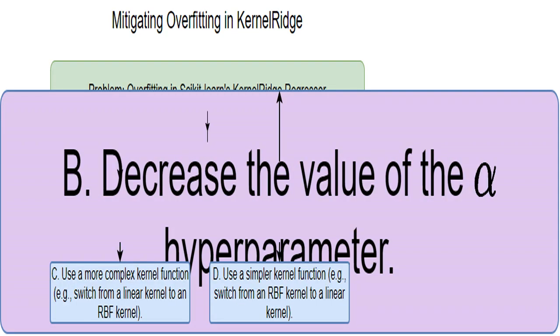Decreasing alpha weakens the regularization. This gives the model more freedom to fit the training data, potentially increasing overfitting. It's the opposite of what we want to achieve. We're looking for ways to constrain the model's complexity.